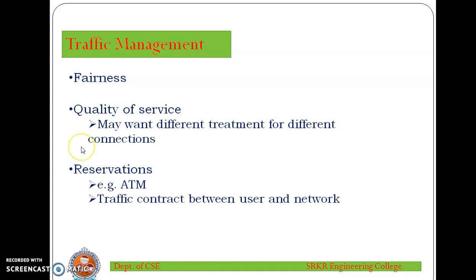Next is quality of service. The traffic will have different flows, as shown below. Applications such as voice and video are delay sensitive but loss insensitive. Applications such as file transfer and electronic mail are delay insensitive but loss sensitive. Applications such as interactive graphics or interactive computing are delay sensitive and loss sensitive. As the traffic has different flows, each different traffic type is to be treated differently to provide quality of service. The different traffic flows also have different priorities.